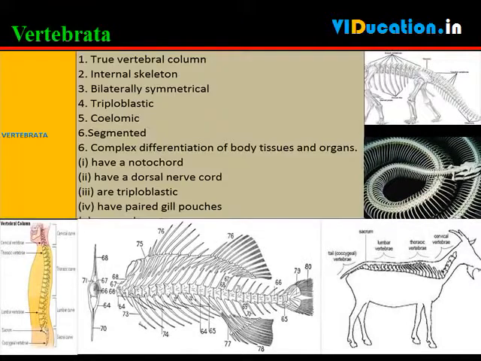Vertebrata animals have a true vertebral column and internal skeleton, allowing a completely different distribution of muscle attachment points to be used for movement. Vertebrates are bilaterally symmetrical, triploblastic, coelomic and segmented, with complex differentiation of body tissues and organs. All chordates possess the following features. They have a notochord. They have a dorsal nerve cord. They are triploblastic. They have paired gill pouches. They are coelomate. Vertebrates are grouped into 5 classes.